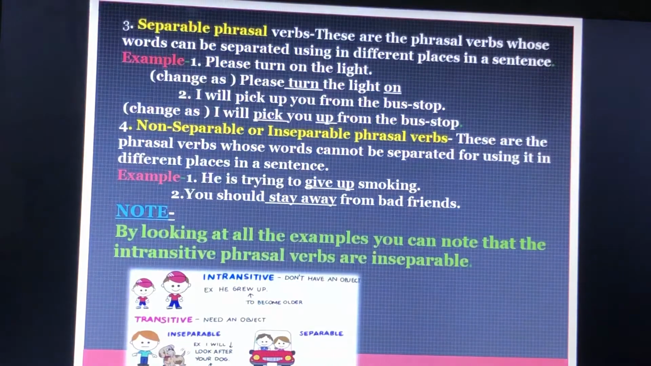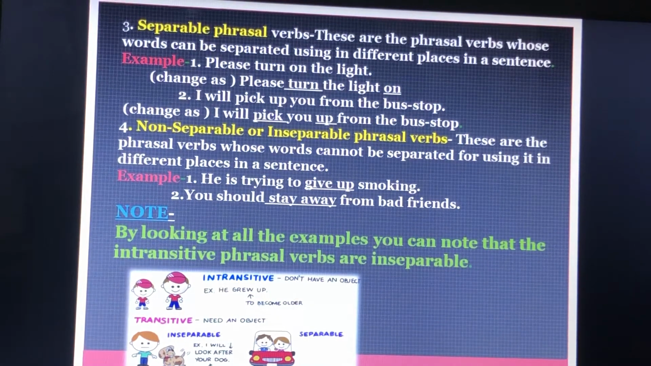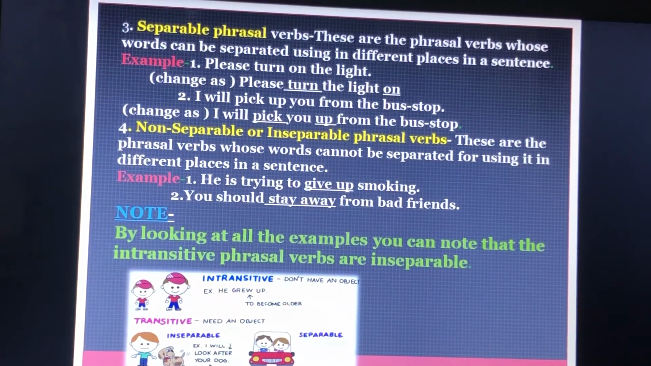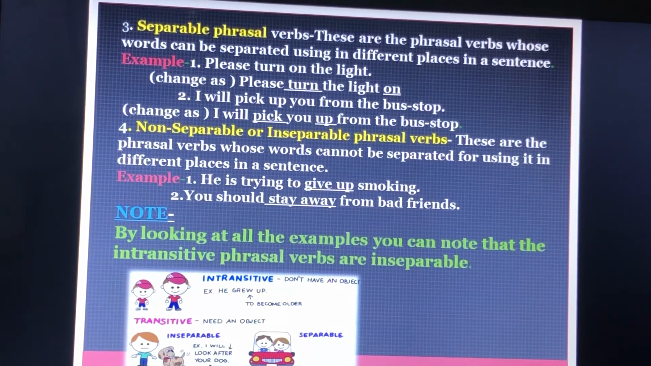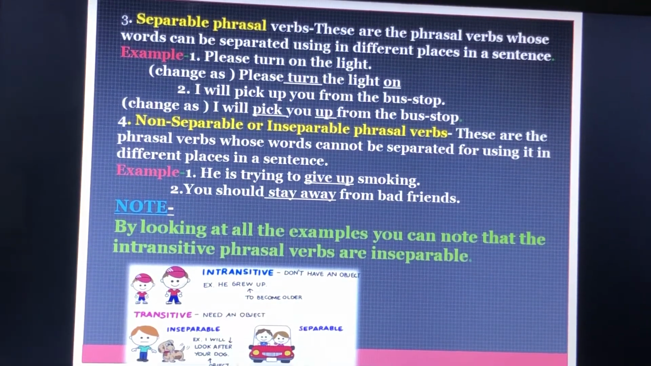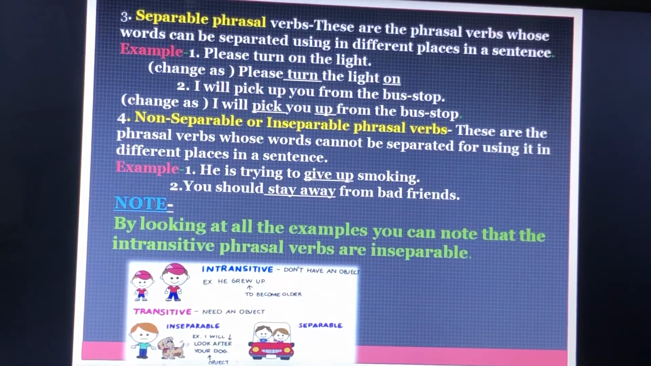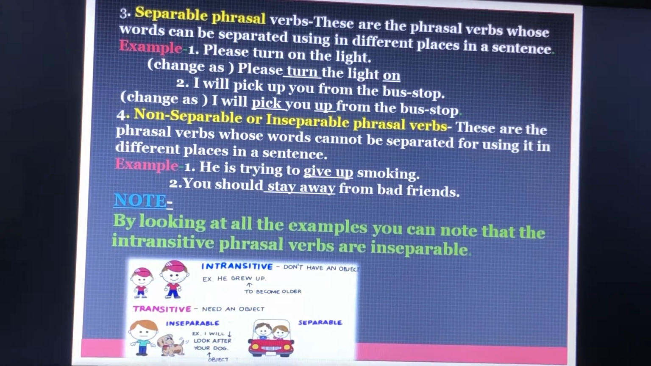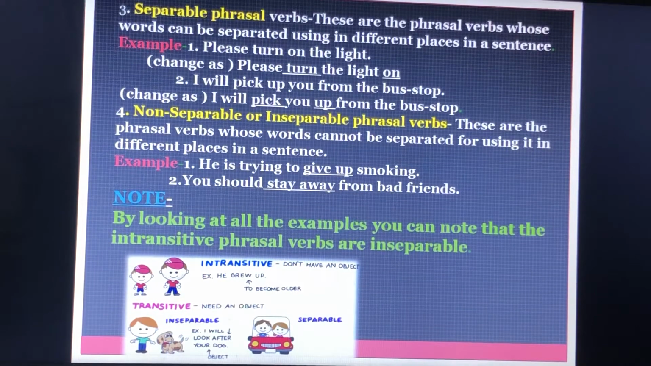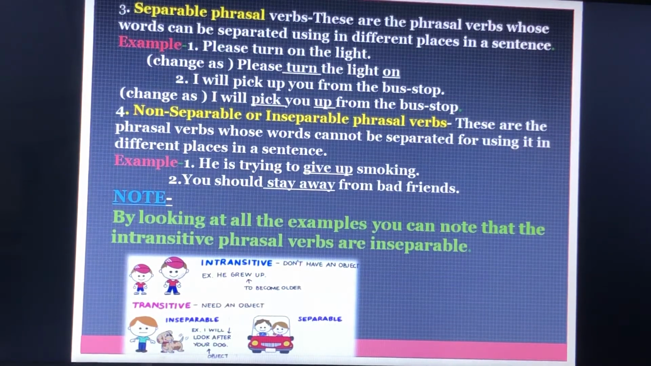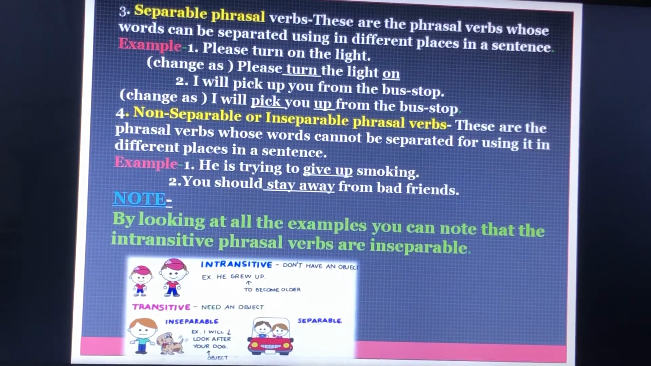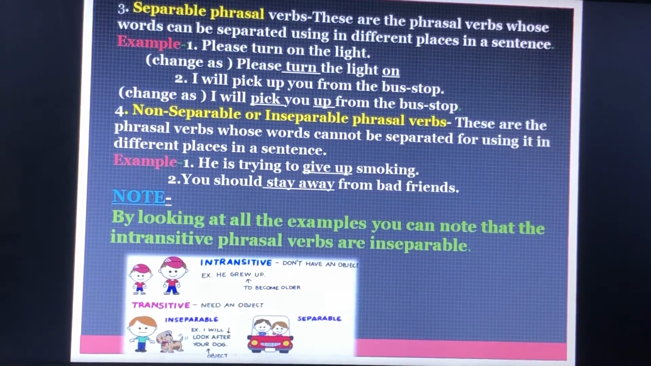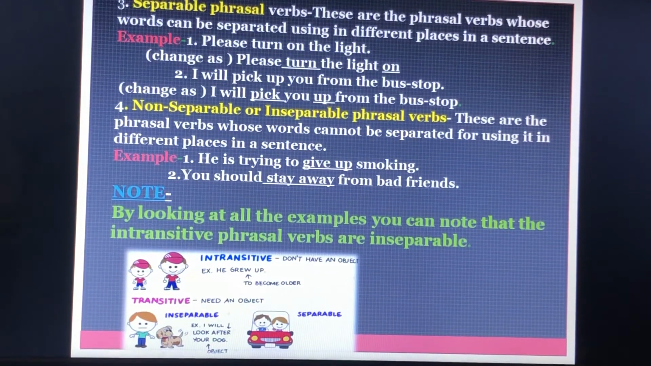Separable phrasal verbs: these are phrasal verbs whose words can be separated and used in different places in a sentence. Example, please turn on the light. It can be written as please turn the light on. Here we can separate the phrasal verb. I will pick up you from the bus stop. It can be written as I will pick you up from the bus stop.